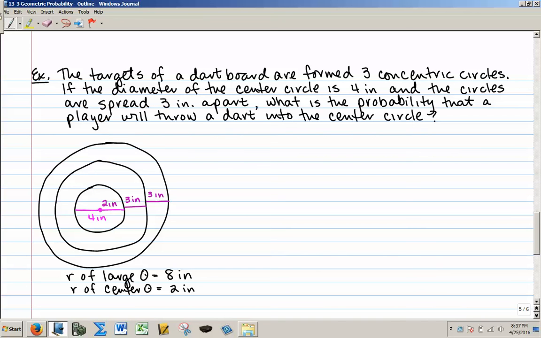So the probability that the dart will land in the center circle is going to be the area of the center circle divided by the area of the large circle.